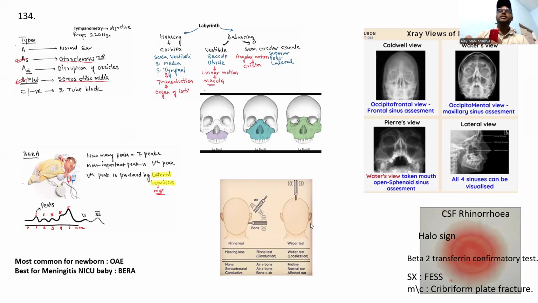And also, see here, this is the Rinne test and the Weber test, guys. Remember this one. This is Le Fort 1, Le Fort 2, and Le Fort 3 fractures: palate, maxilla, up to the base of the skull here. Okay, please remember.